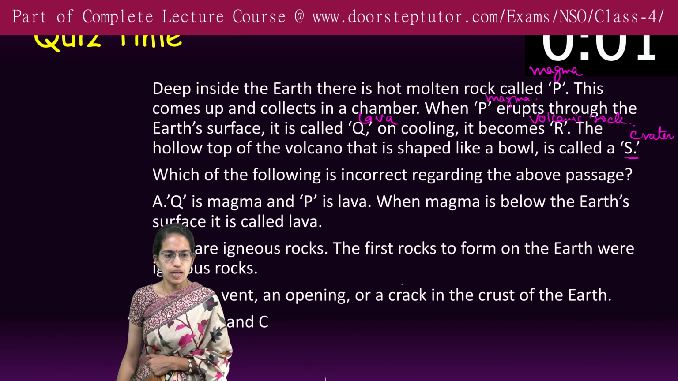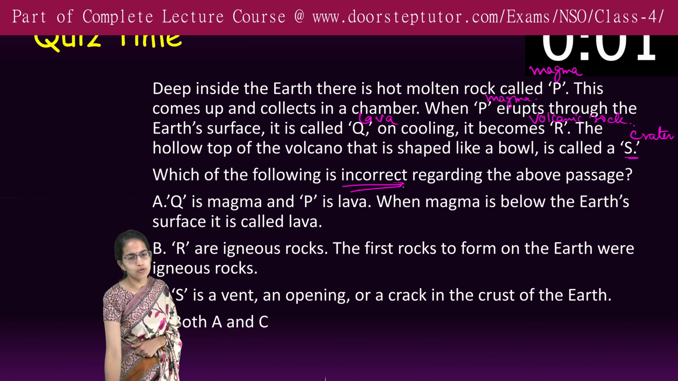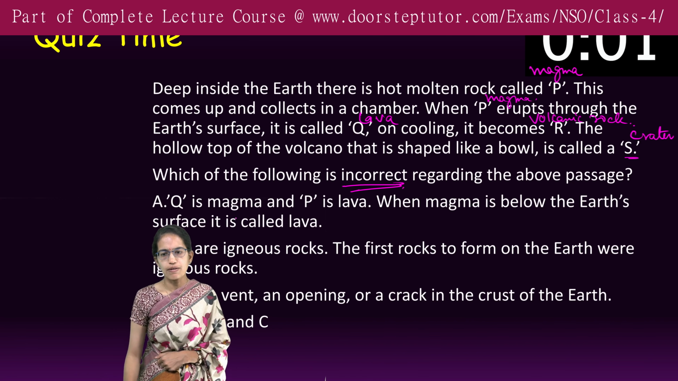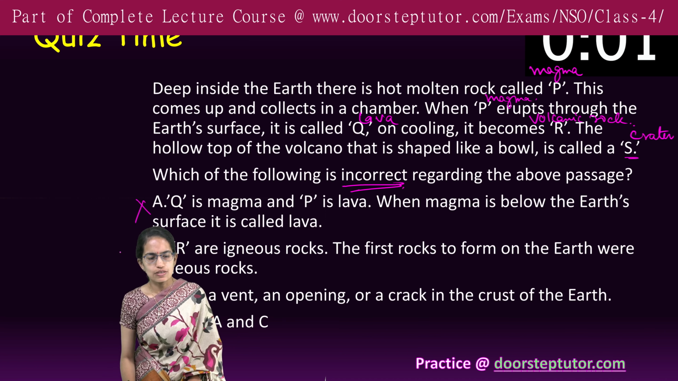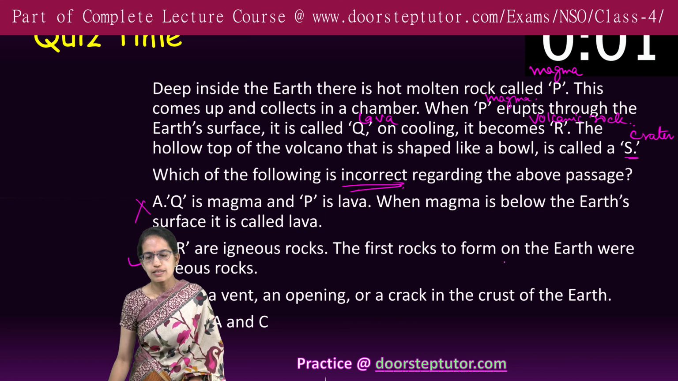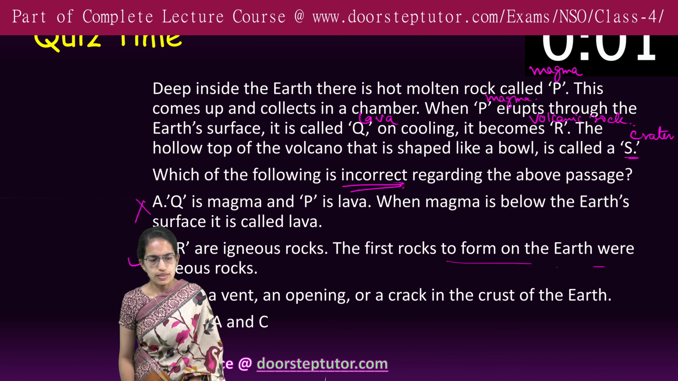So here we have the answers. Which is incorrect, you have to find out. So Q is magma. Q is magma is incorrect. R is igneous rocks, that is correct. And these are the first to form on the earth, that's correct.